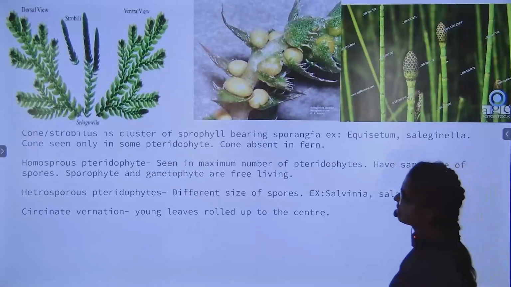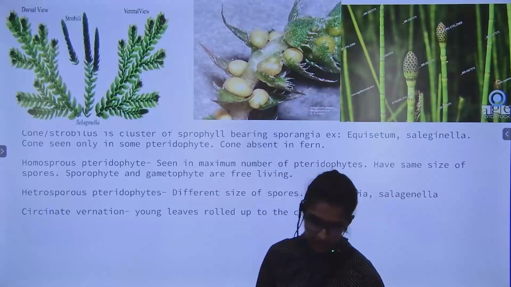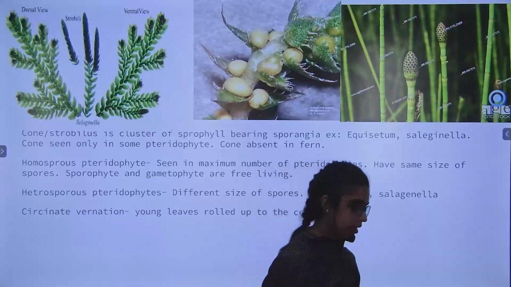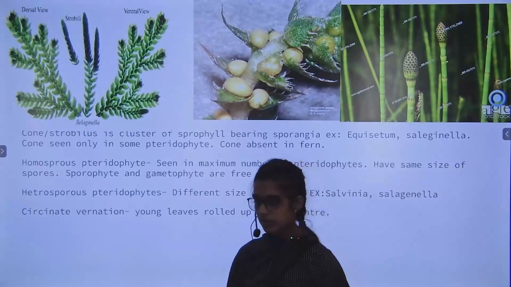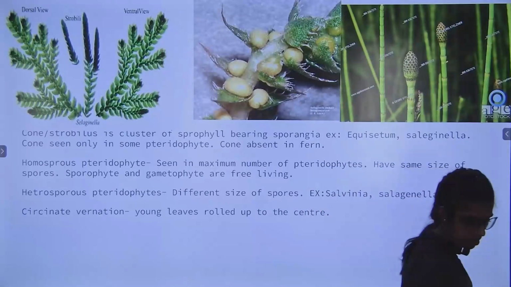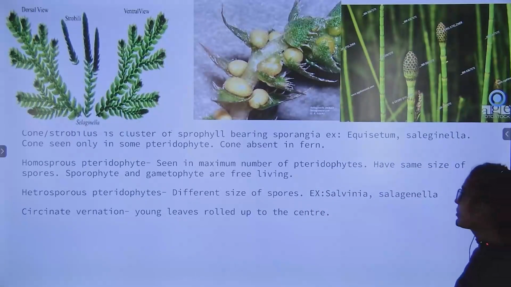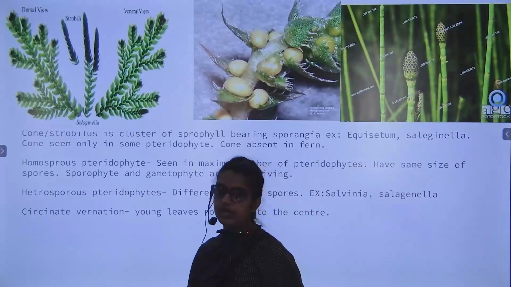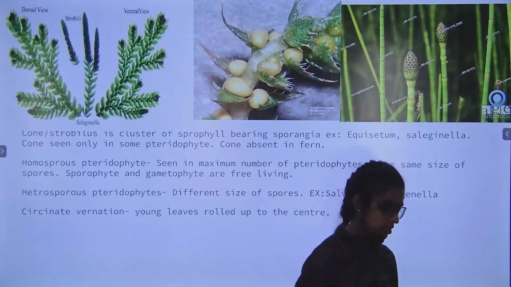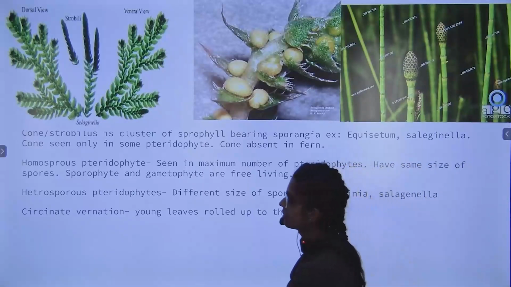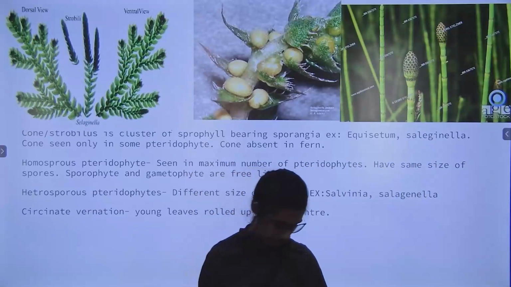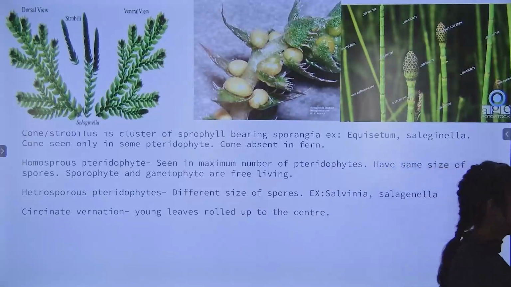Okay, write down first one, homosporous pteridophytes: seen in maximum number of pteridophytes, where the size of the spores is the same.